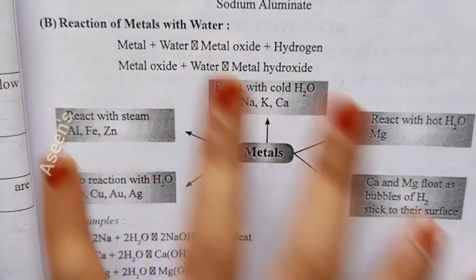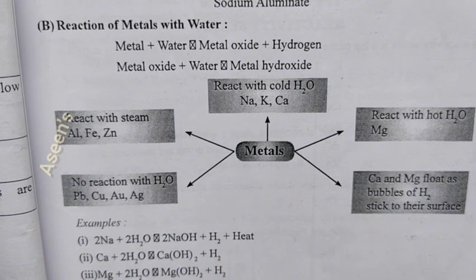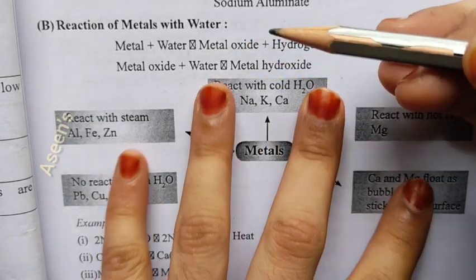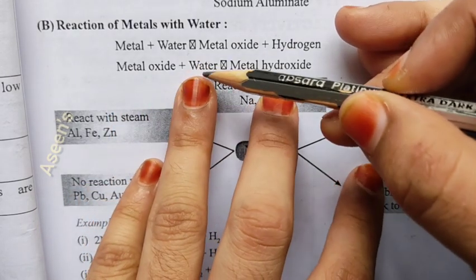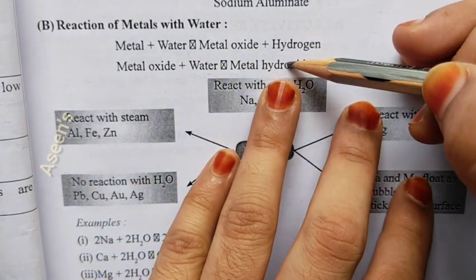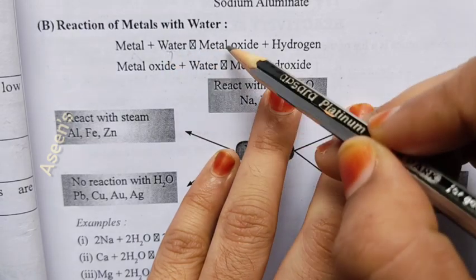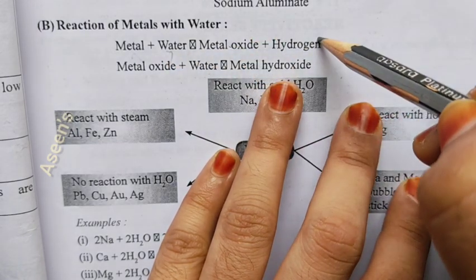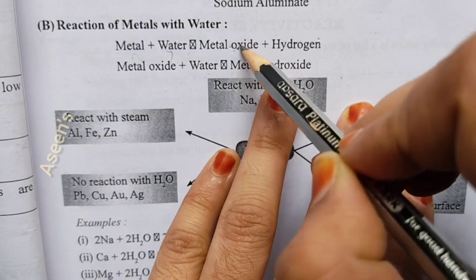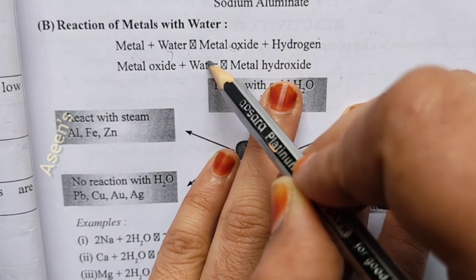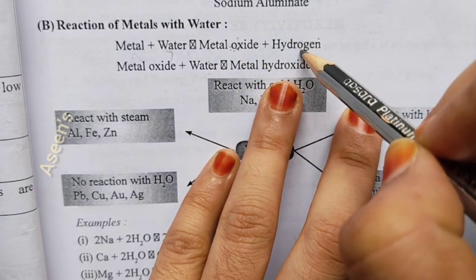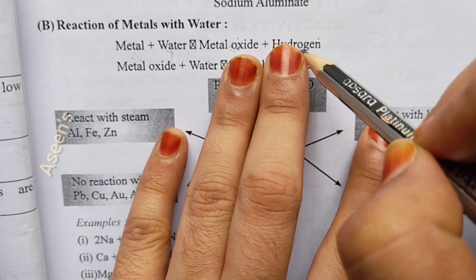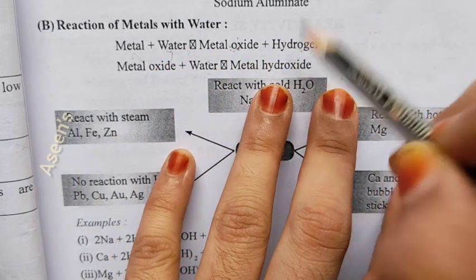Next, reaction of metals with water. How does a metal react with water? When a metal reacts with water, you are going to get metallic oxide along with hydrogen. This metallic oxide, if you again mix with water, you are going to get metallic hydroxide. Metal with water gives metallic oxide and hydrogen. This same metallic oxide, when you make it react with water, gives you hydroxide.